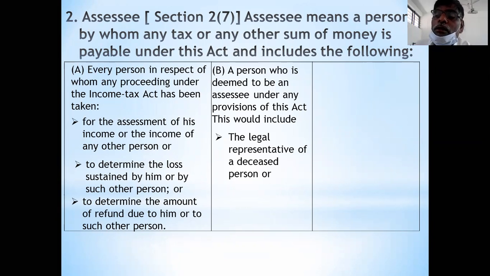Therefore, the legal representative of that deceased person becomes the deemed assessee. Remember this point. Once the assessee's death takes place, the legal representative, meaning the wife of that deceased, or son or daughter, may become the deemed assessee.